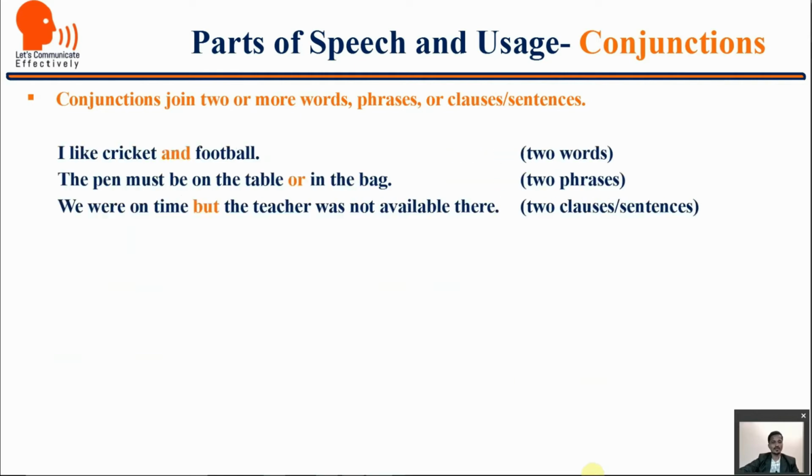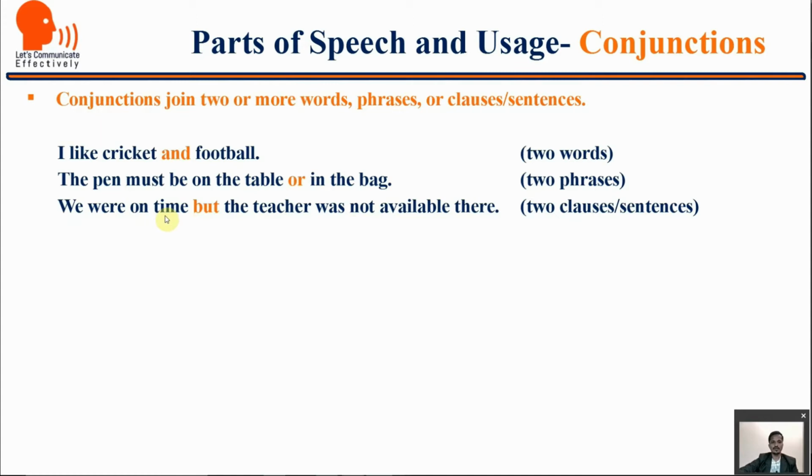For example, look at these sentences. I like cricket and football. Two words. The pen must be on the table or in the bag. Two phrases, like on the table is one phrase, in the bag is another phrase. We are on time, but the teacher was not available there. So here two different sentences are joined by the conjunction but.